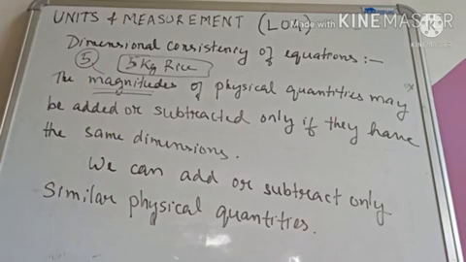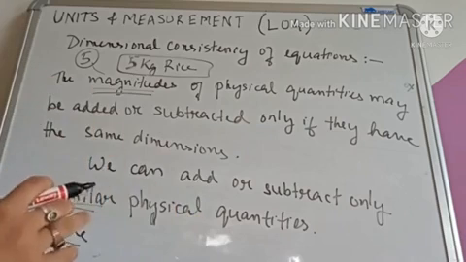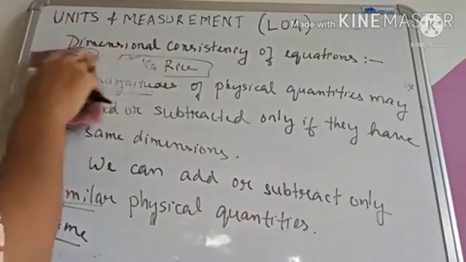So the magnitudes of physical quantities may be added or subtracted only if they have the same dimensions. We can add or subtract similar quantities, not different quantities. Clear? Next, we can add or subtract only similar physical quantities. Similar means same. So we can add those quantities or subtract those quantities which are similar. Let us take an example.